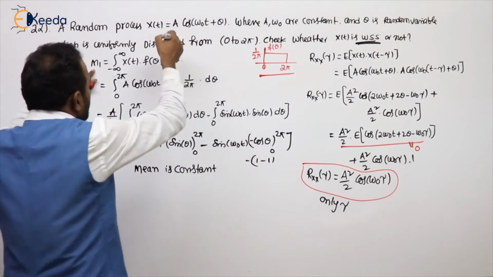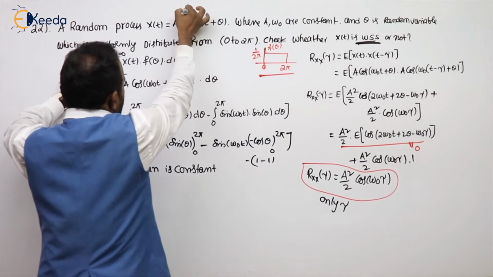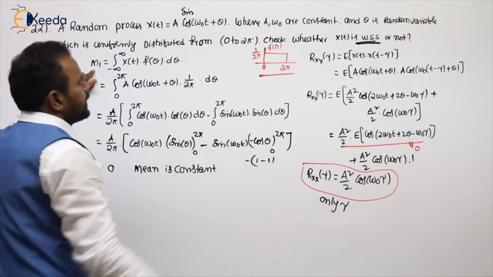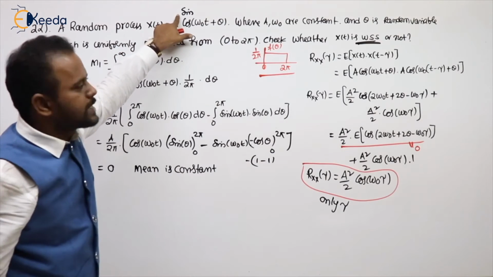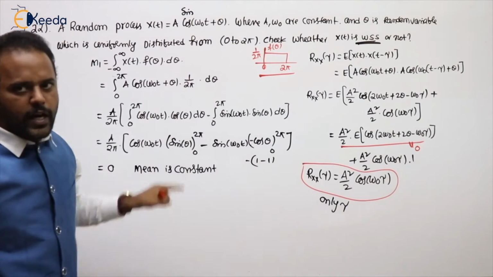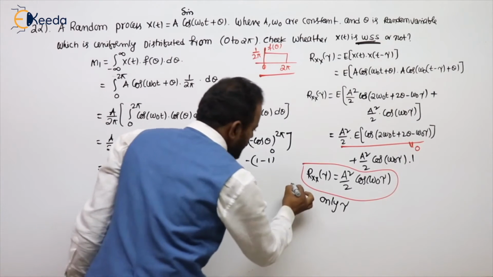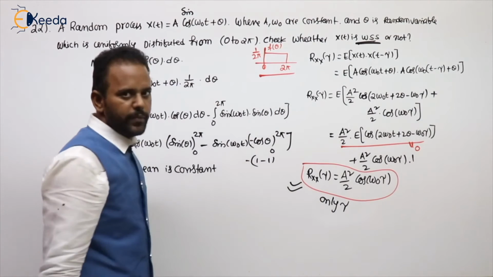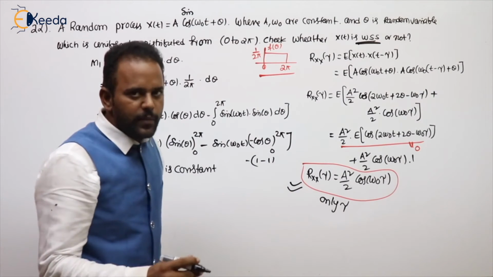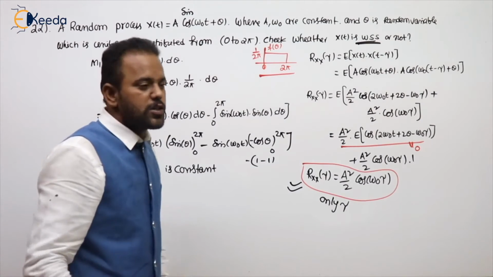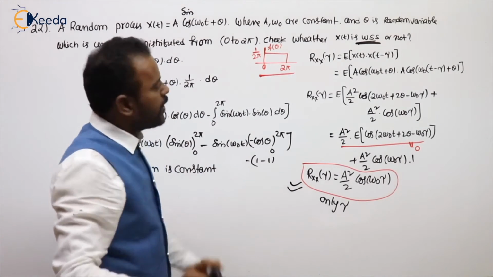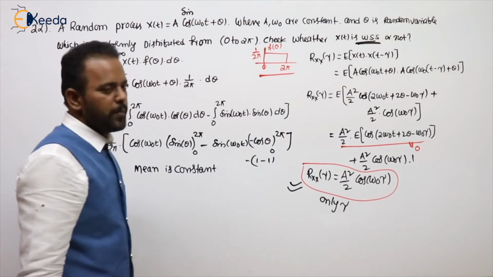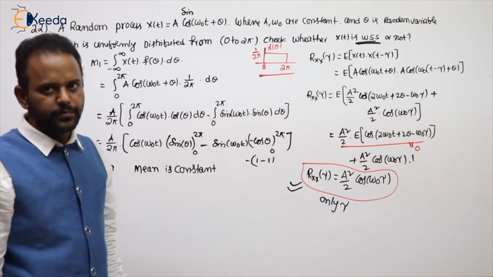For example, take the random process as A sine, with the remaining terms as they are. Try the same problem by taking sine also. It is also a random process, and we will get the same ACF. Why we are getting the same, and from some other functions also we get the same ACF, I will explain later. But anyhow, you can try it by taking sine.